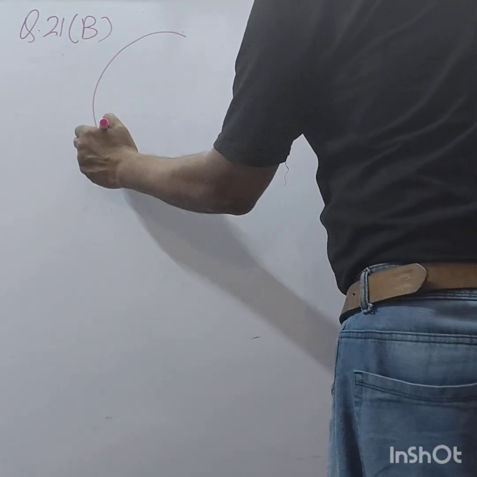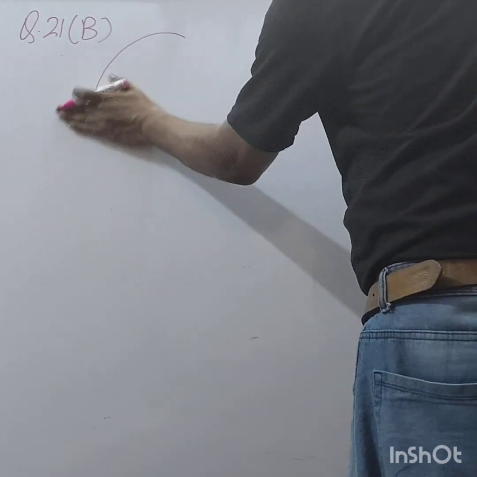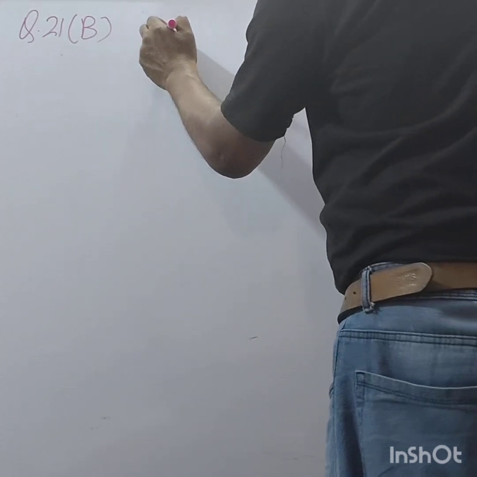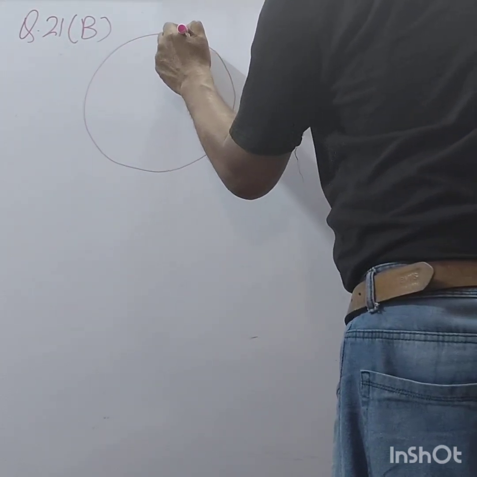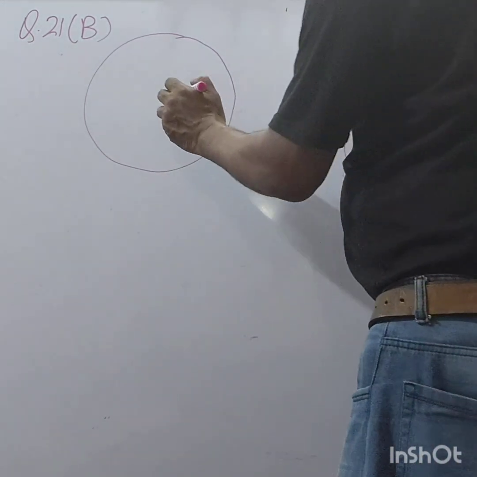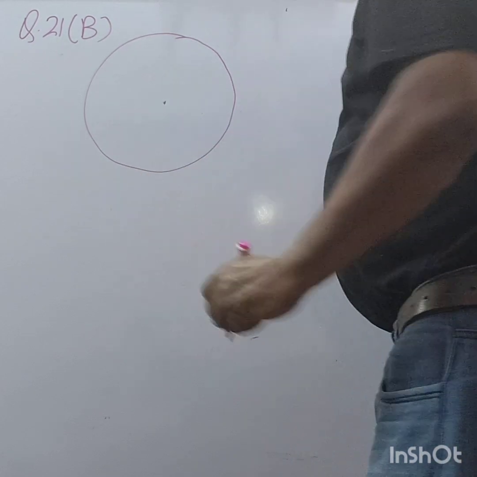So this is like this. This is a circle. Then, what is given?